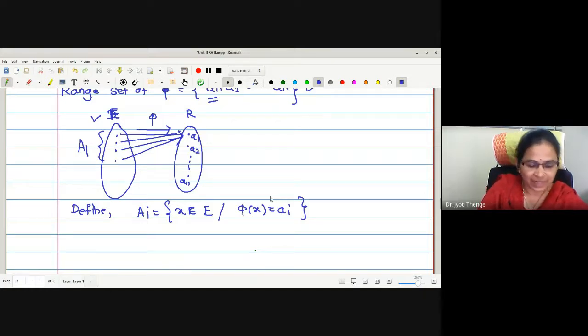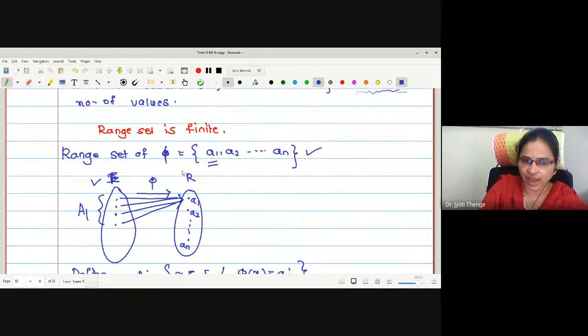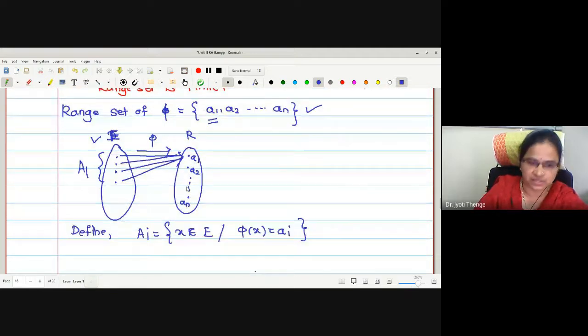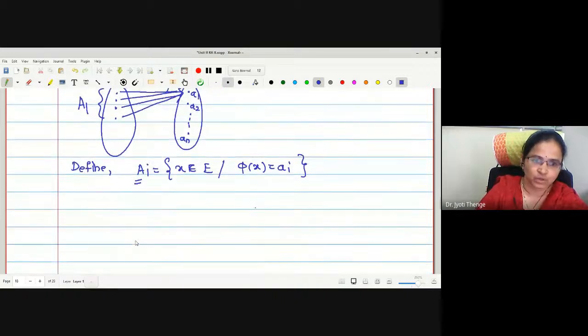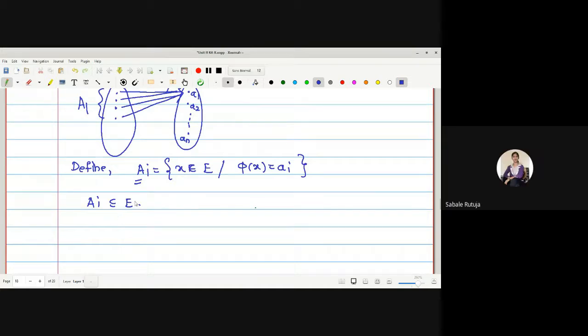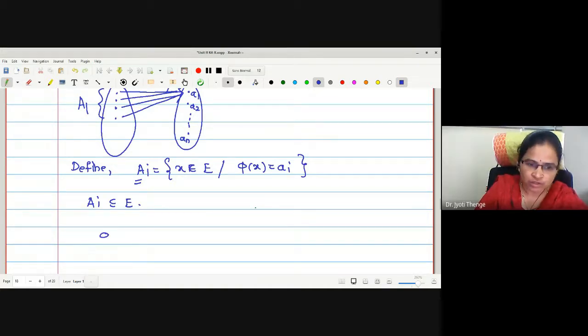Now, one can express the function phi in terms of the characteristic function chi of Ai. No doubt Ai is a subset of E. Yes, ma'am. Now, the function phi of x is defined as the summation of ai times chi Ai of x, with i running from 1 to n.